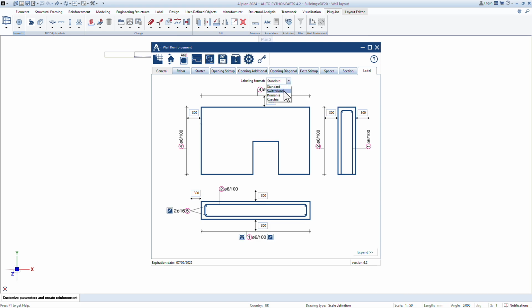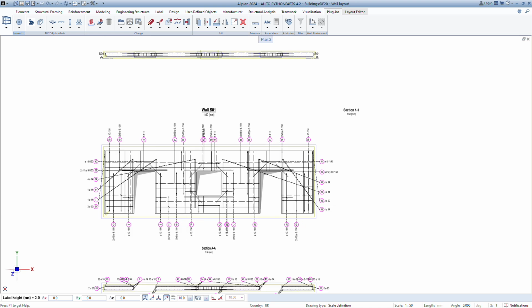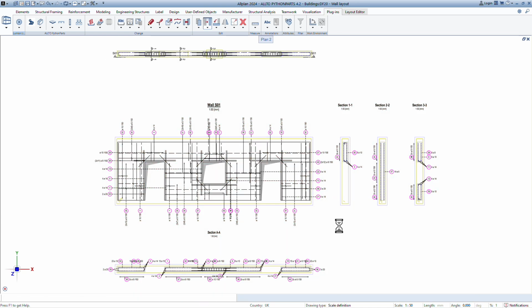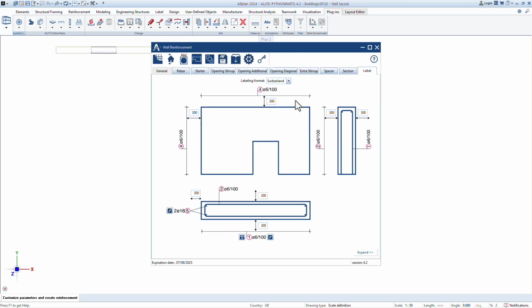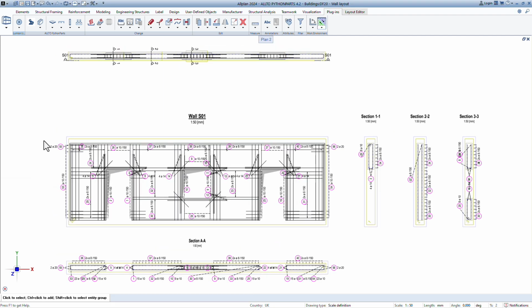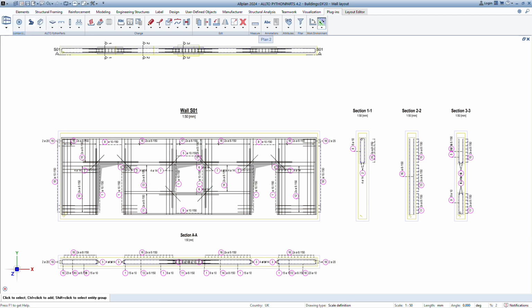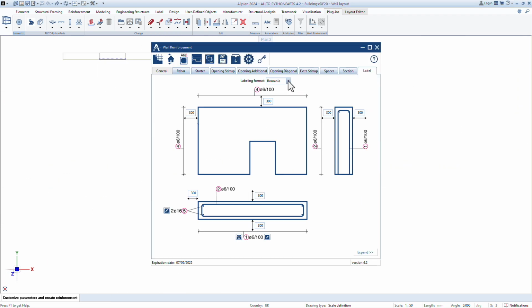Switzerland labeling format. Romania labeling format. Czechia labeling format.